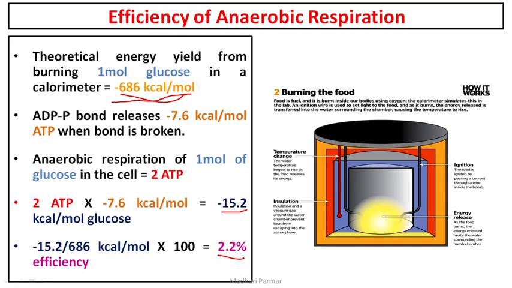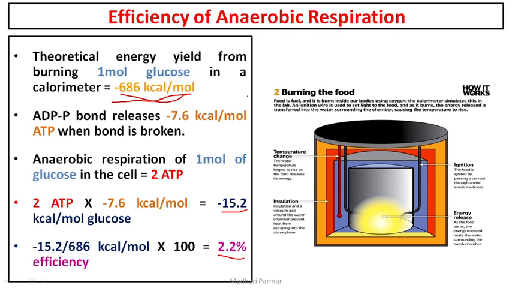So this is how efficient anaerobic respiration is. In anaerobic respiration, which is respiration without the presence of oxygen, when you partially oxidize glucose, you can get only 2% of the energy stored inside the glucose molecule. Okay, that is what is shown by this number.